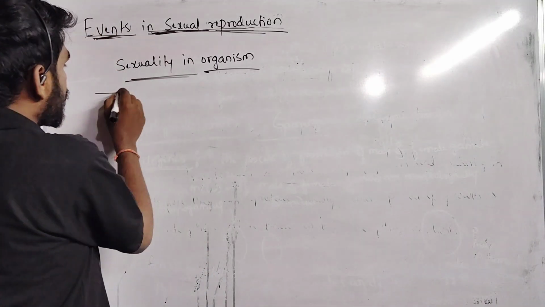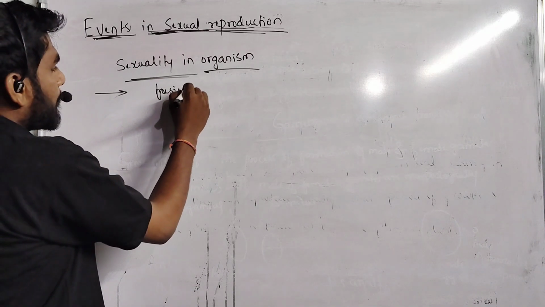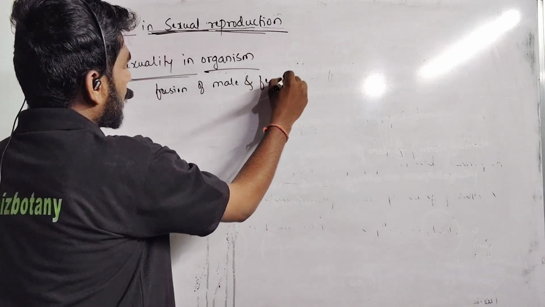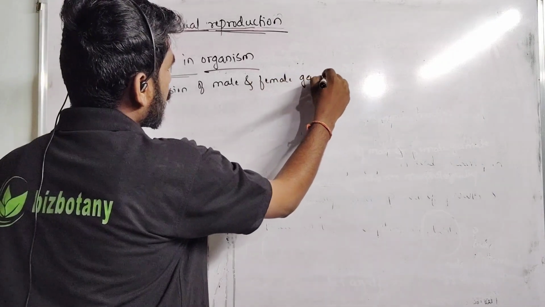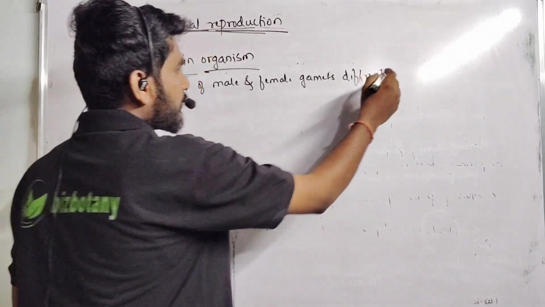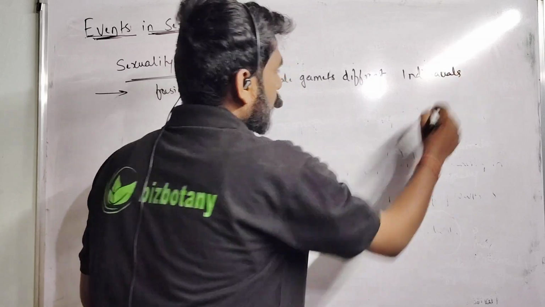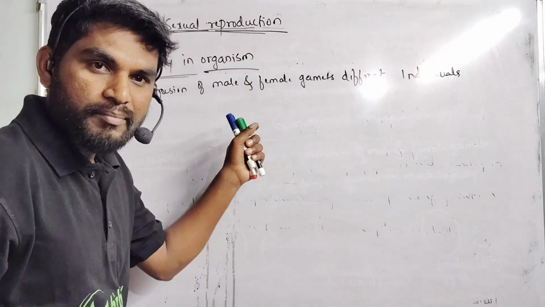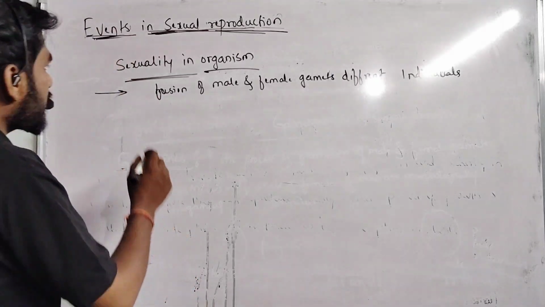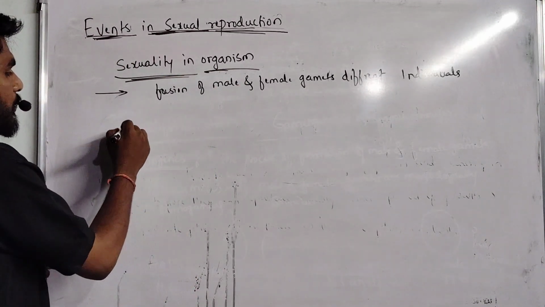We consider that sexual reproduction includes the fusion of male and female gametes of different individuals, but it is not true always. Sometimes the male and female gametes are forming on the same plant or the same animal. Okay, here in sexuality in organisms, some are monoecious.